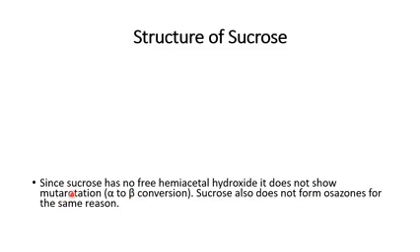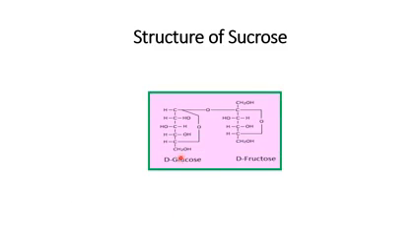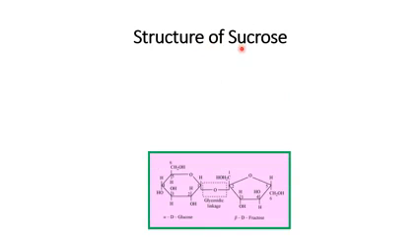Okay, because it does not have free aldehydes and ketones. So here is the structure of glucose and fructose combining to form sucrose. This is the glucose form and this is the fructose, which combine to form sucrose. This is the cyclic structure, and this is the glycosidic linkage formed between the glucose and the fructose. Here the first carbon and the second carbon are attached.